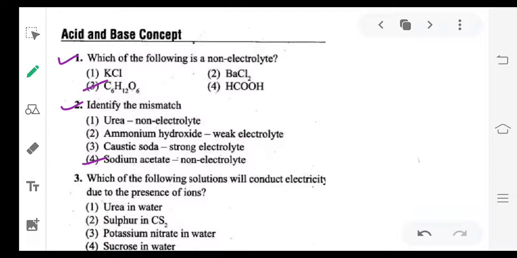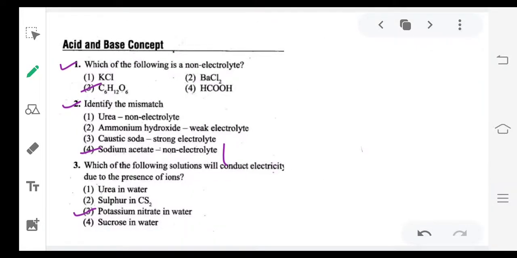Next, which of the following solutions will conduct electricity? Urea in water? No. Sulfur in CS2? No. Potassium nitrate in water? Yes. Potassium nitrate can produce ions, that's why it can conduct electricity. Sucrose in water? No, because sucrose won't undergo any dissociation to give ions.